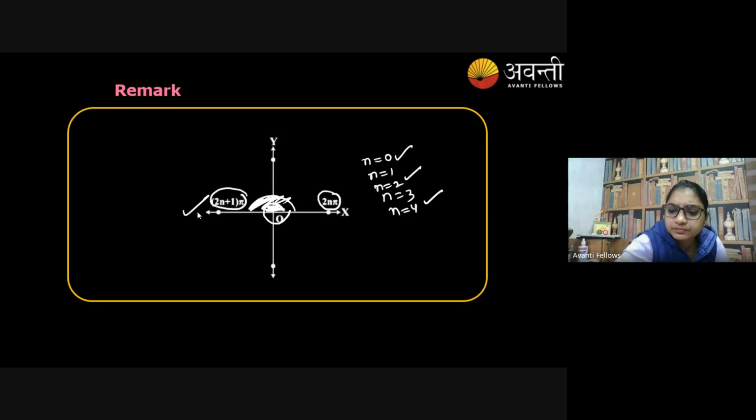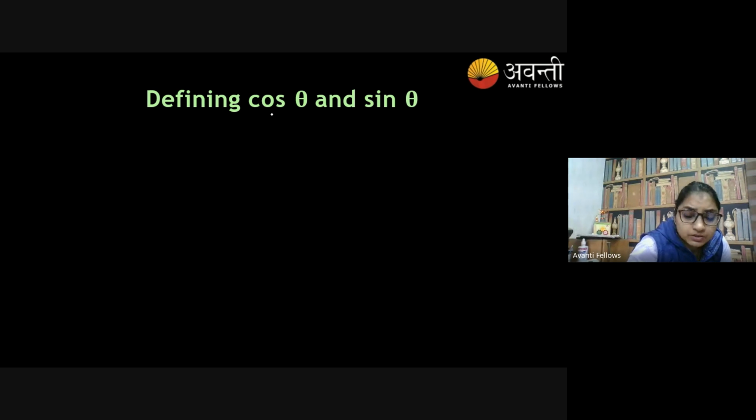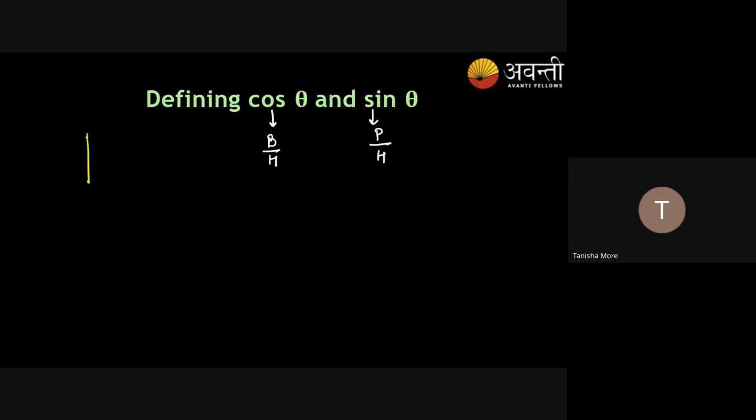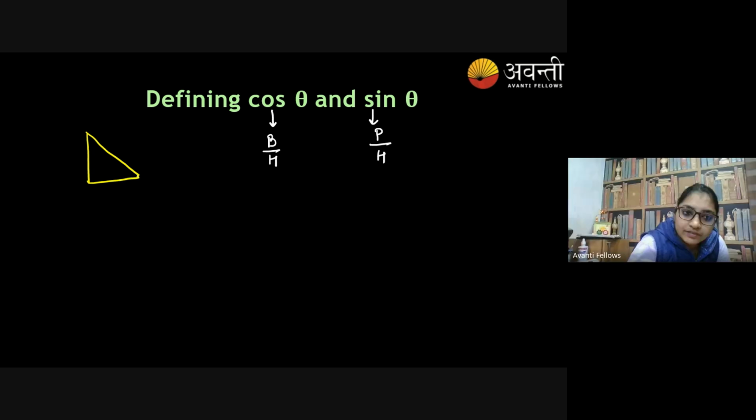Yes or no? Yes, ma'am. Okay. So we know very well that cos theta is base upon hypotenuse, and sin theta is perpendicular upon hypotenuse. If we have this theta, the side opposite to this theta is called perpendicular, the side opposite to the right angle is called hypotenuse, and the third side is base. Right?